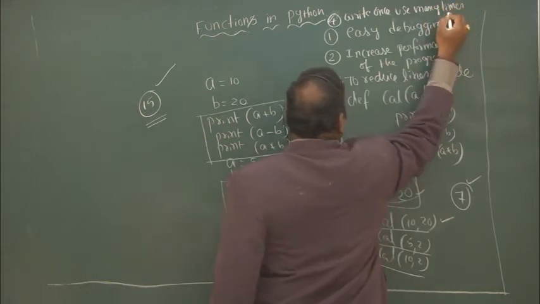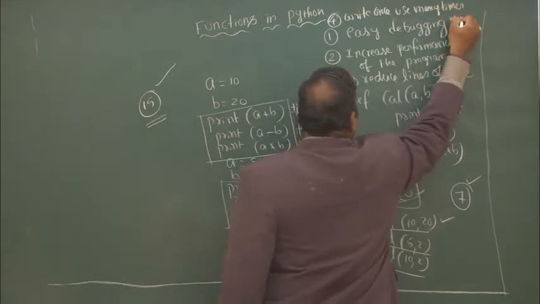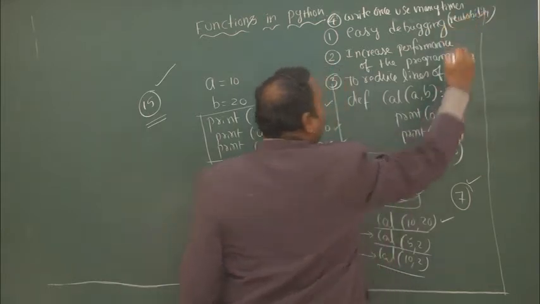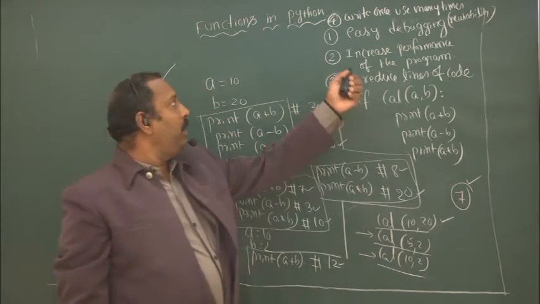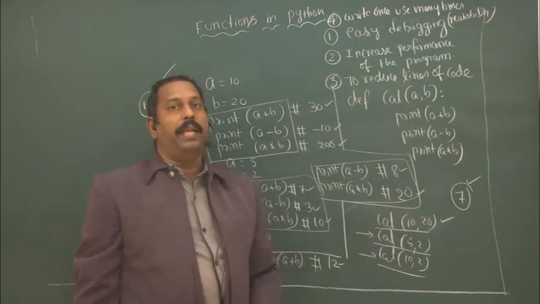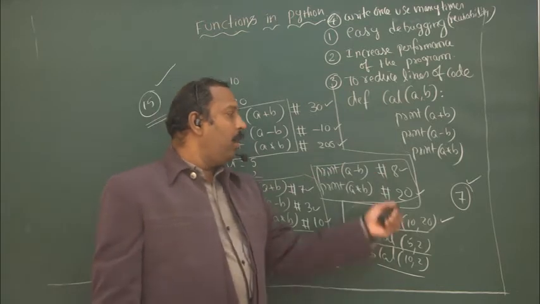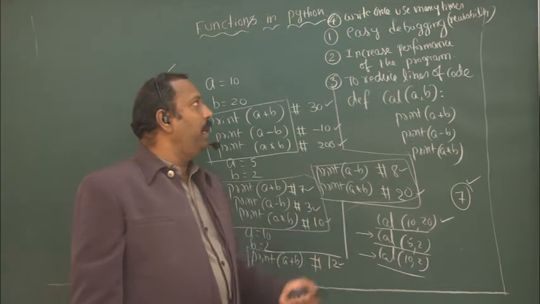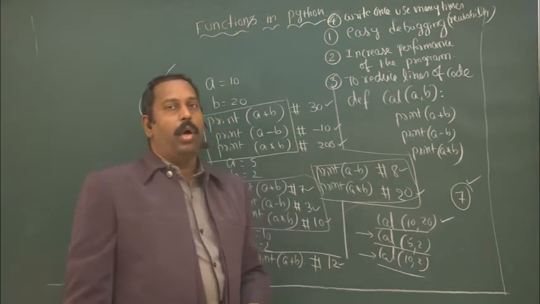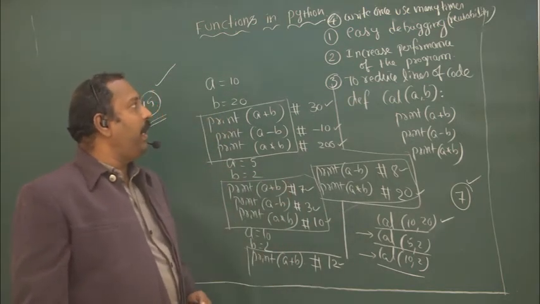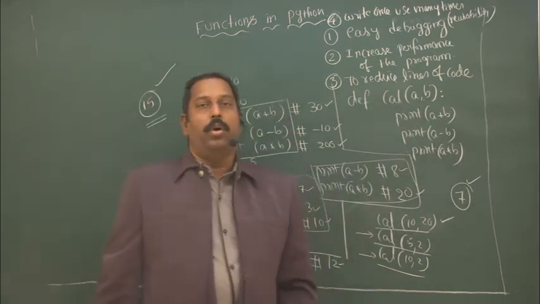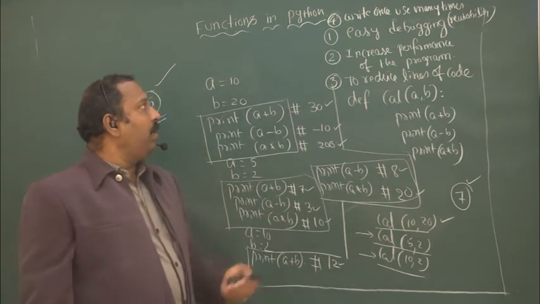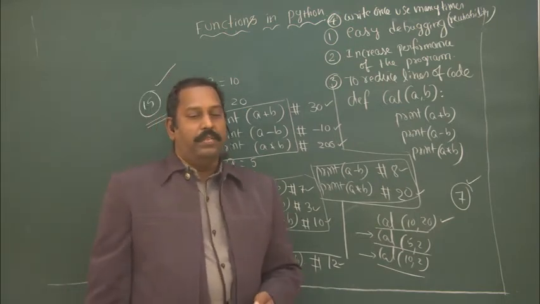This property is called reusability. That means write once, use many times. We are writing only 1 time, and as many times as you want in the program, we can use it. The same code we can call many times. That property is called code reusability. So that is another advantage of writing a function.